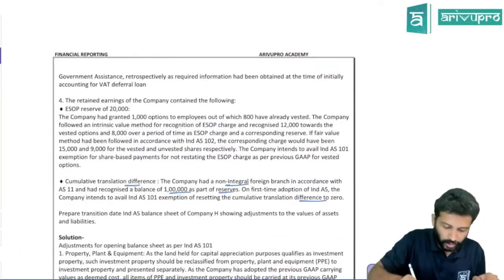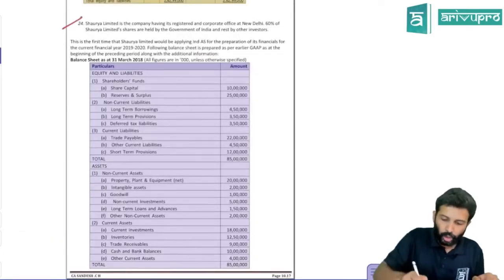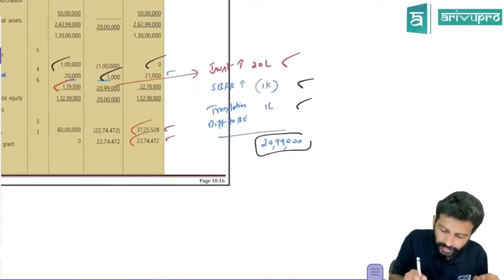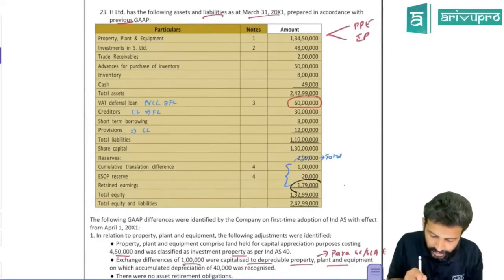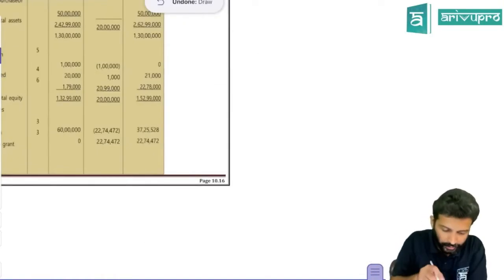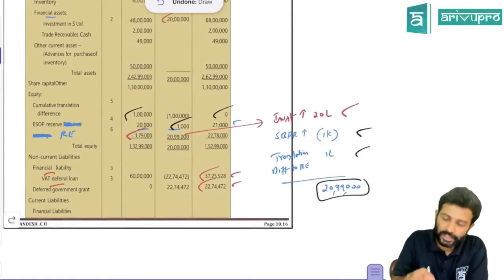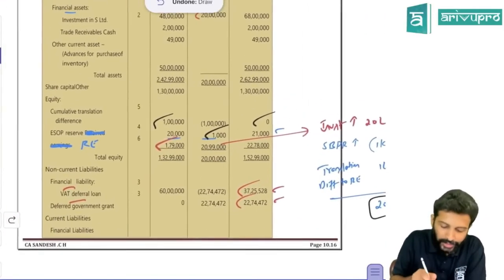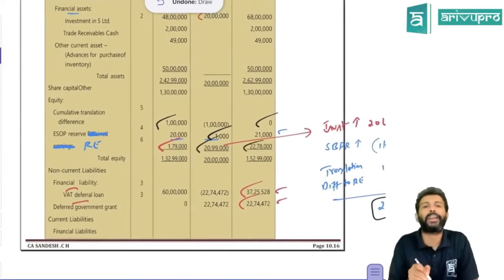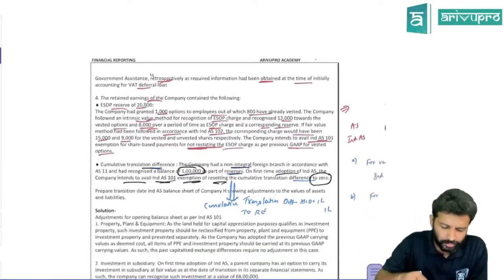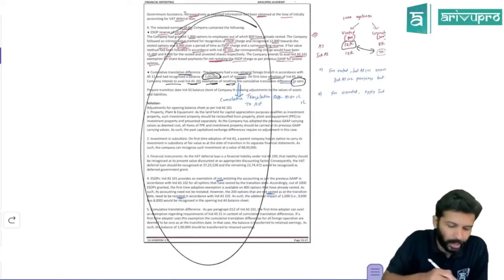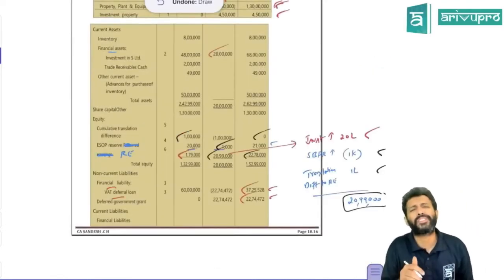Okay, that's all. I think all the other adjustments are nil. So due to all this, retained earnings finally will increase by 20,99,000. How much was the retained earnings as per accounting standard? 179, which we have taken here. Due to transition adjustments, the retained earnings balance will increase by 20,99,000 and it will become 22,81,000. That's all. If you just check now, the problem looked very big. Yes, sir. We see so much drama they've written, but hardly 3-4 components are changing.